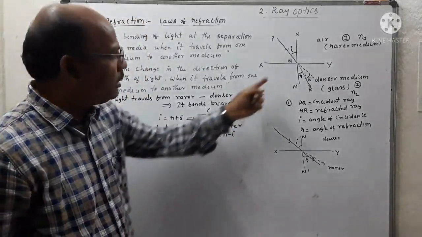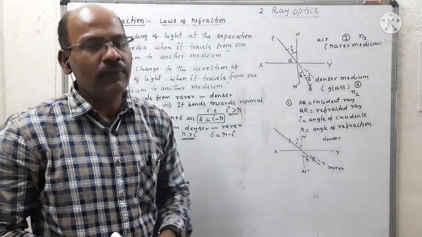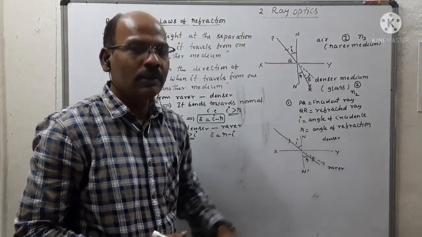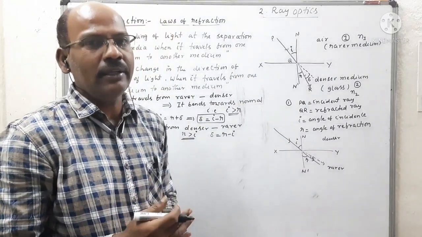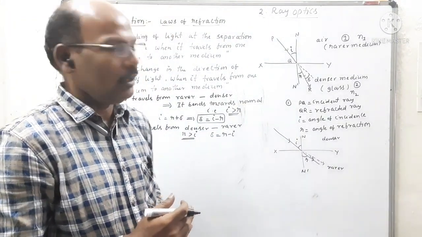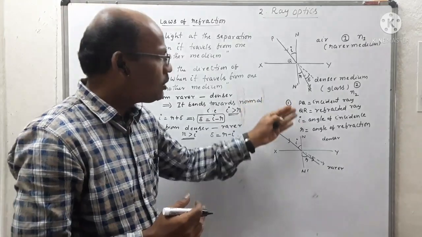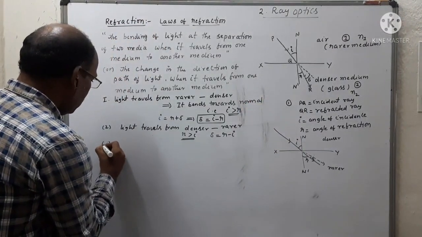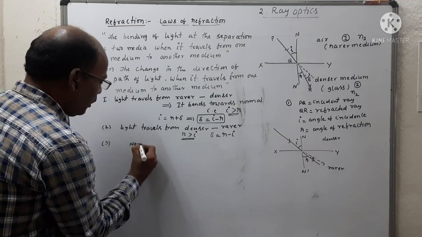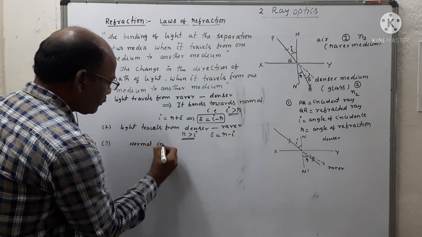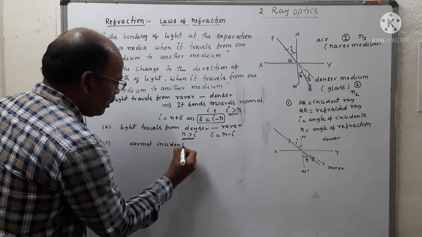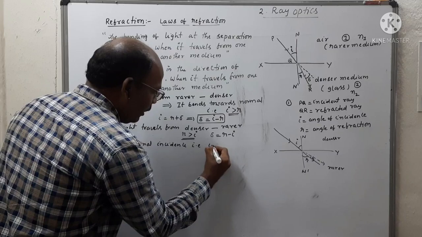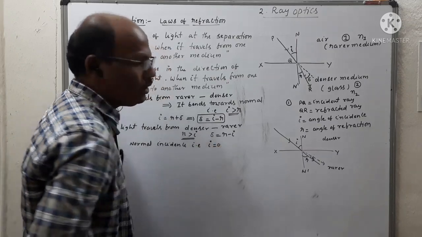So these are the two conditions observed in the refraction pattern. When light travels from rarer to denser, the refracted ray bends towards the normal, and from denser to rarer, the refracted ray moves away from the normal. So these are two cases. And the third case is normal incidence. Normal incidence is when I is equal to 0.